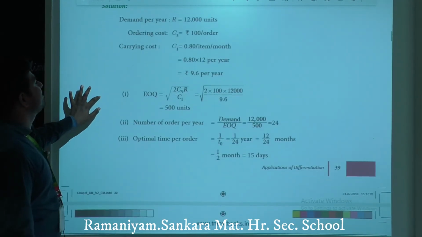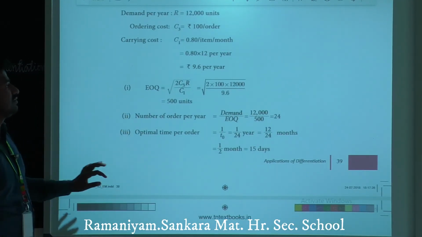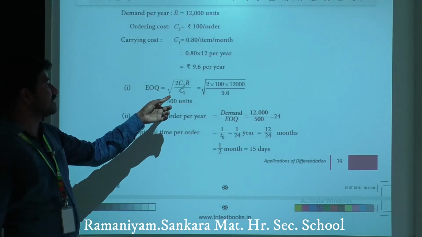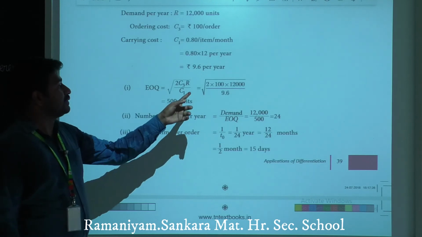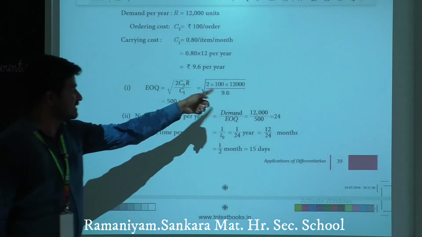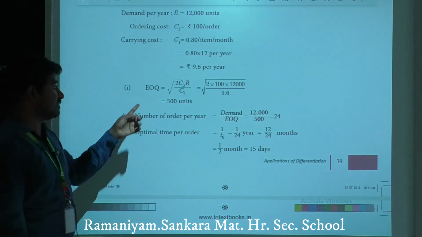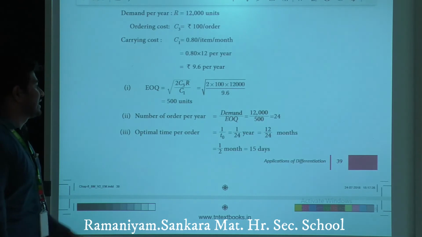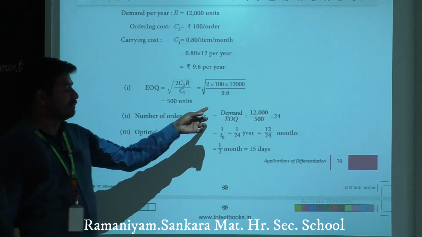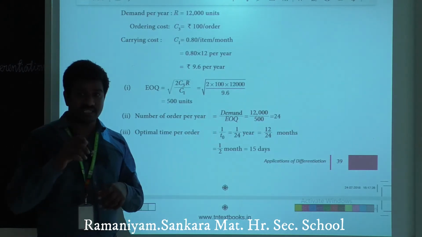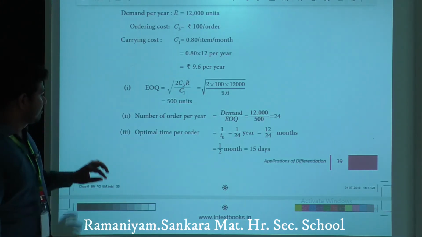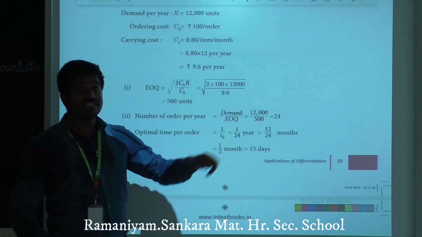Okay, we found the values of R, C3, C1. Next we find the economic order quantity: square root of 2 R C3 divided by C1. Here 2 into 100 into 12,000 divided by 9.6. Simplifying this and taking the square root, we have the result 500 units. Next, number of orders per year is demand divided by EOQ, that is R by Q naught: 12,000 by 500, which is 24.